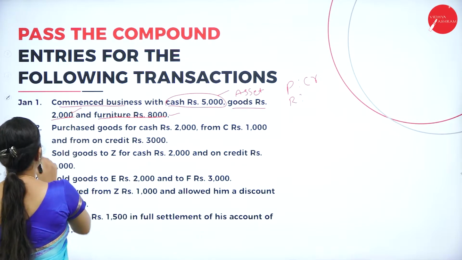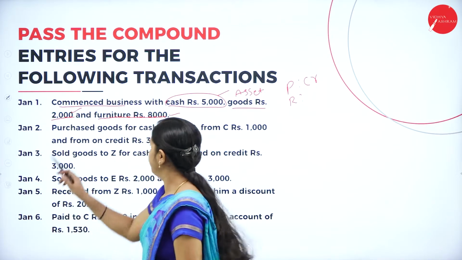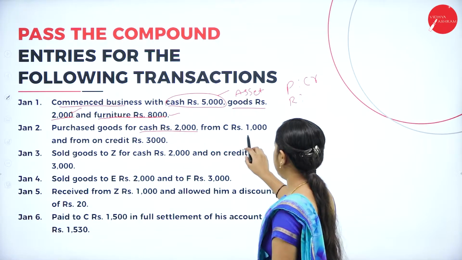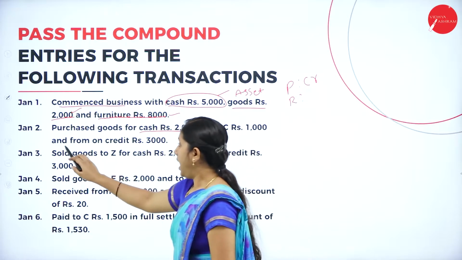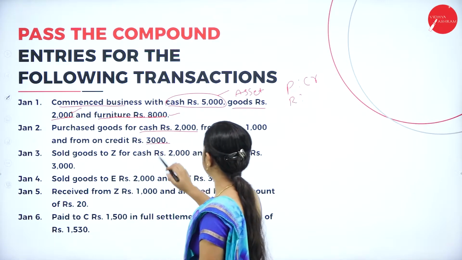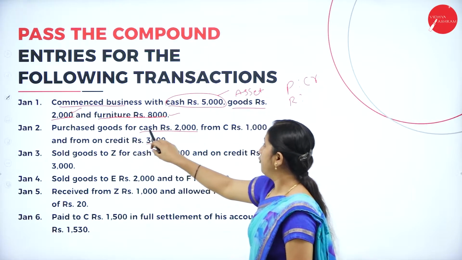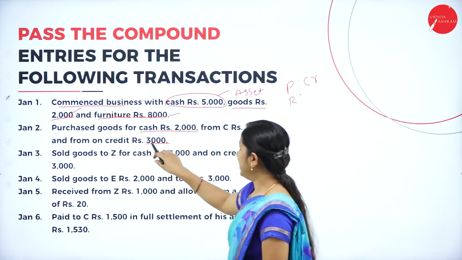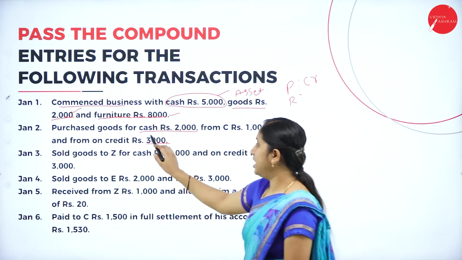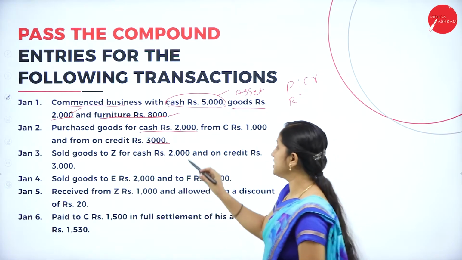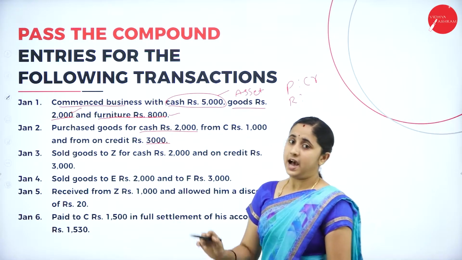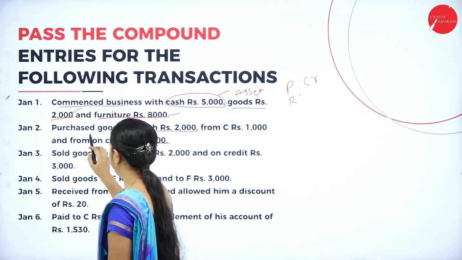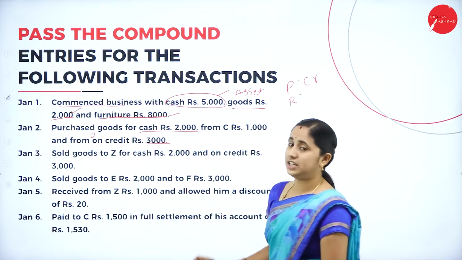Next, Jan 2nd. Purchased goods for cash rupees 2,000, from C rupees 1,000, and from D on credit rupees 3,000. That means a cash purchase is made for rupees 2,000, a credit purchase from C for rupees 1,000, and from D on credit for rupees 3,000.